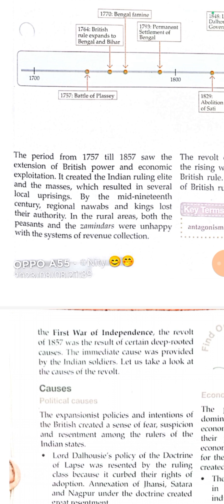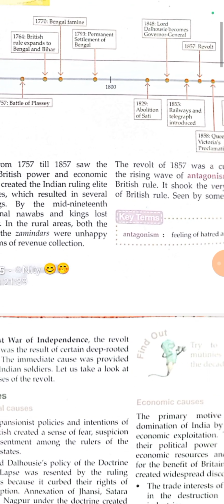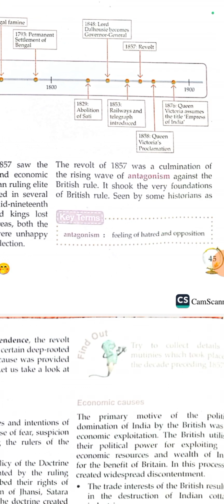By the mid 19th century, regional nawabs and kings had lost their authority. In the rural areas, both the peasants and the zamindars were unhappy due to the revenue policies and the system of revenue collection. The revolt of 1857 was a culmination of the rising wave of antagonism against the British rule.